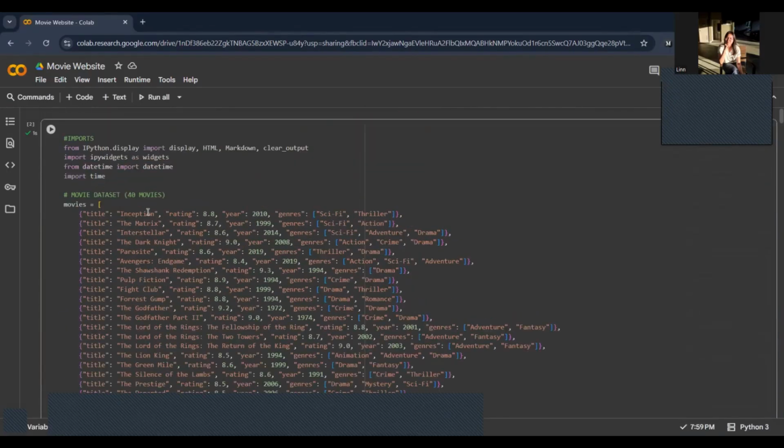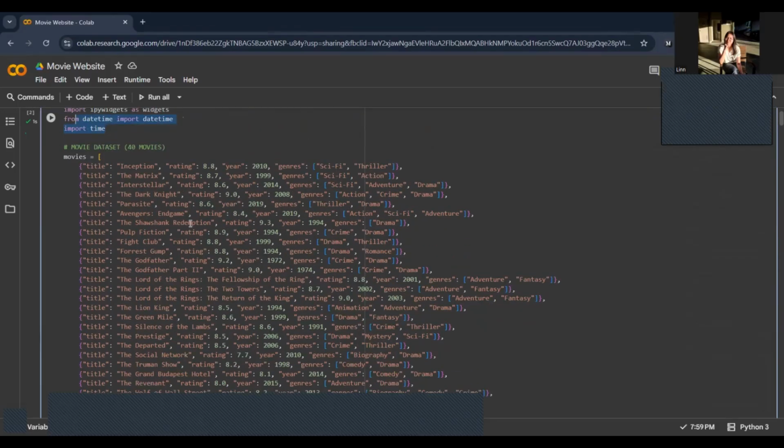So the first thing, we imported the tools that we need, which is IPython.display, with which we can display HTML for styling, markdown, or clear output. The next thing is ipywidgets, which allows us to create a user interactive design, like buttons, text boxes, drop downs, that kind of thing. And this tool is for the time for our movie and adding small delays.